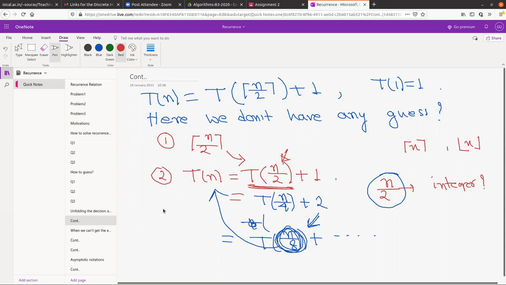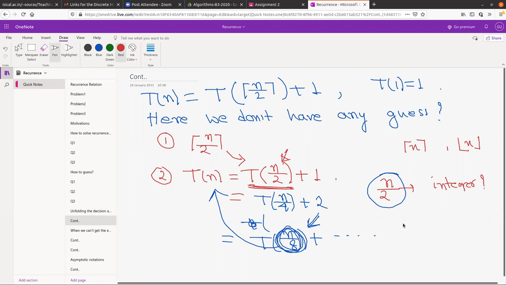No, that is not the point. When you are in general solving a problem, you want to solve for all n. You don't really want to solve only when n equals 2 to the power k. You don't want to do that. Here you want to solve that for all n. You don't want to do it for some particular n.